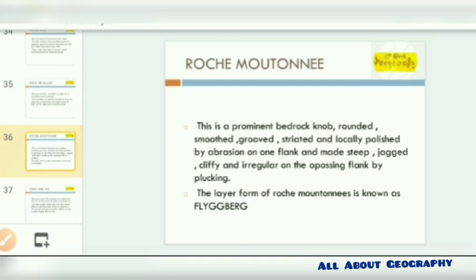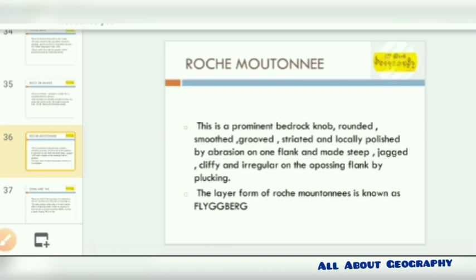Next we have roches moutonnées, also known as sheepback or flagbark. This is a prominent bedrock knob which has been rounded, smoothed, grooved and striated, and locally polished by abrasion on one flank, and is steep, jagged, cliffy and irregular on the opposing flank due to plucking. These roches moutonnées are henceforth known as flagbark.